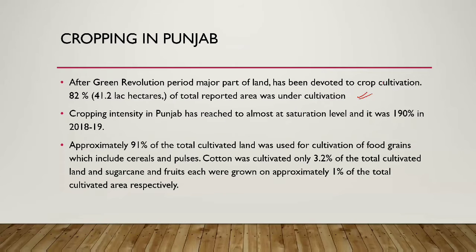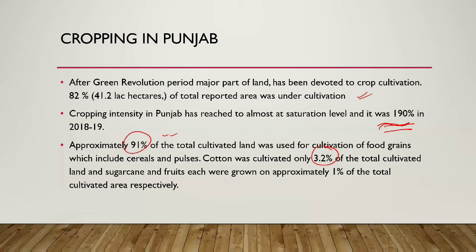Cropping intensity in Punjab has reached a saturation level of nearly 190% in 2018-19, and approximately 91% of the total cultivated land was used for cultivation of food grains, which include cereals and pulses. Cotton was cultivated on 3.2% of the total cultivated land, and sugarcane and fruits each were grown on approximately 1% of the total cultivated area.